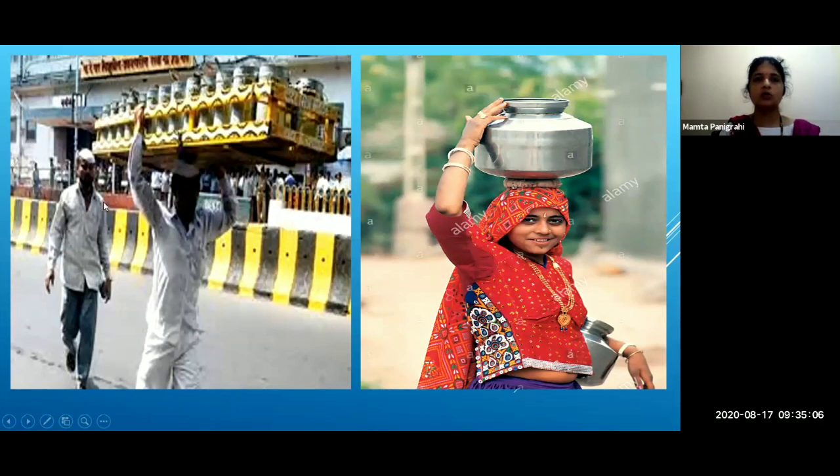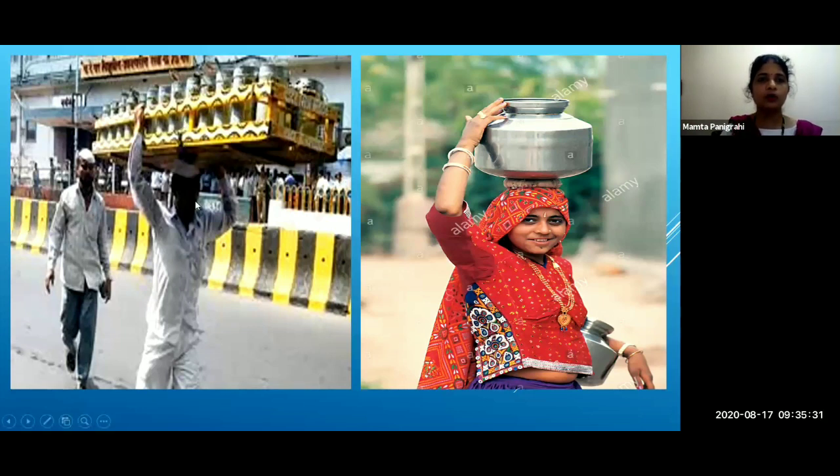But you can notice something else also, that between the weight and the head, there is something kept in between. That is a piece of cloth, twisted and made into a roll and kept in between the head and the weight.